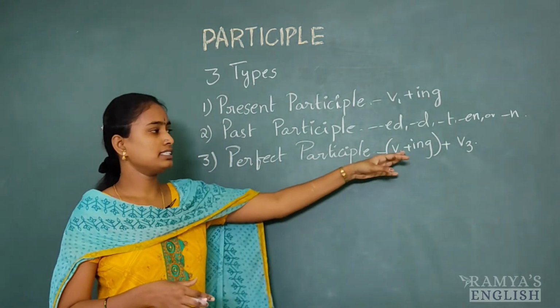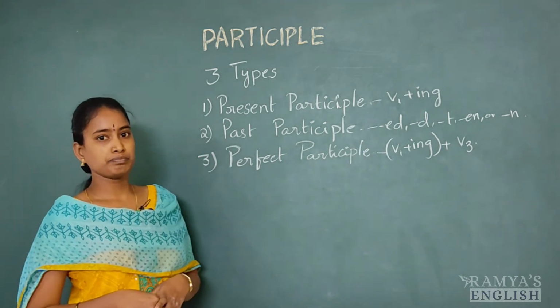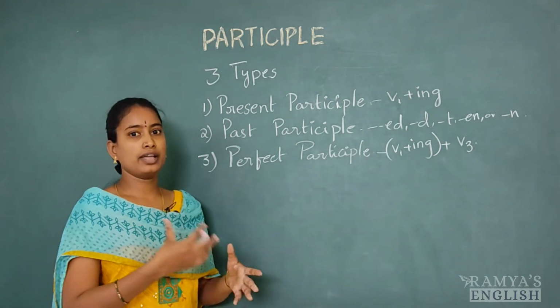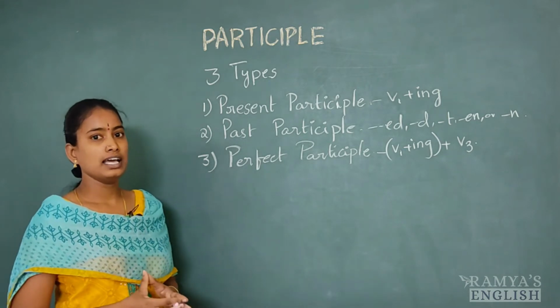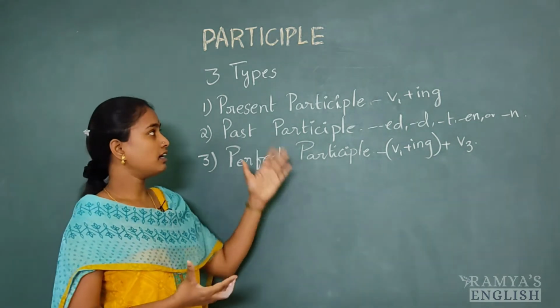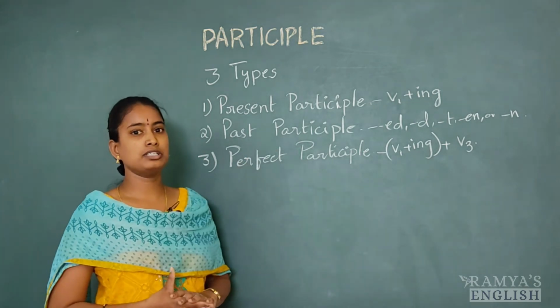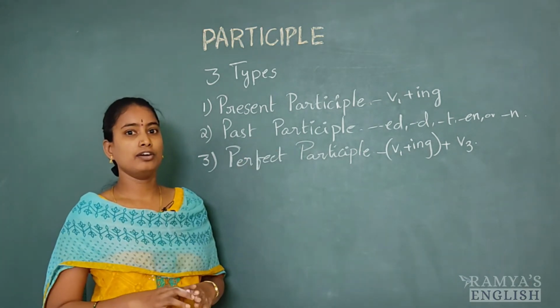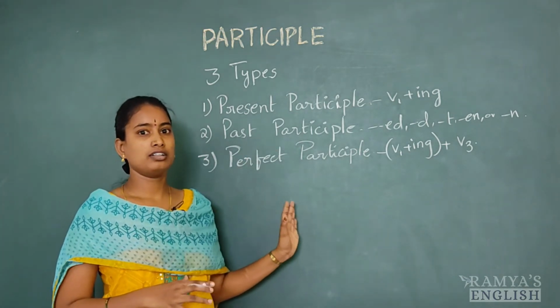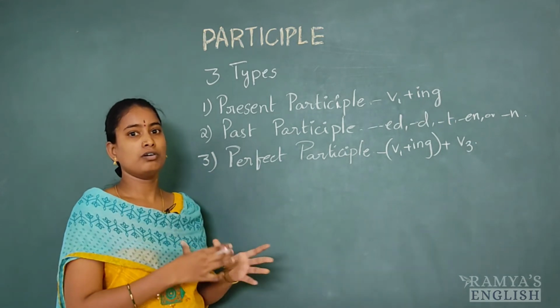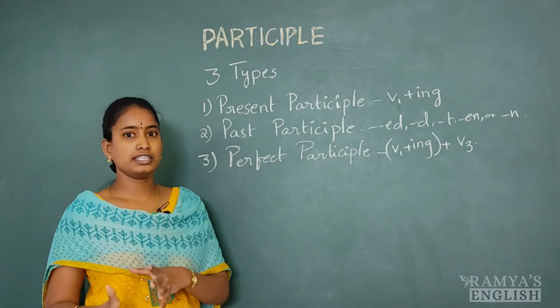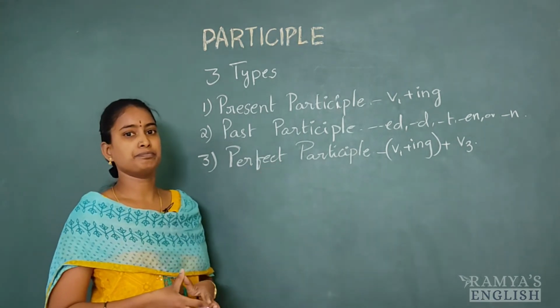Let's say for example, having done, being taken. So these are the examples. Now let us learn about these three participles in detail in this video. I will clarify all the doubts related to finite verbs or main verbs, gerunds, and these participles.